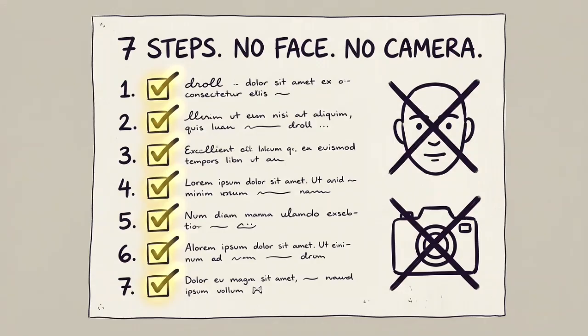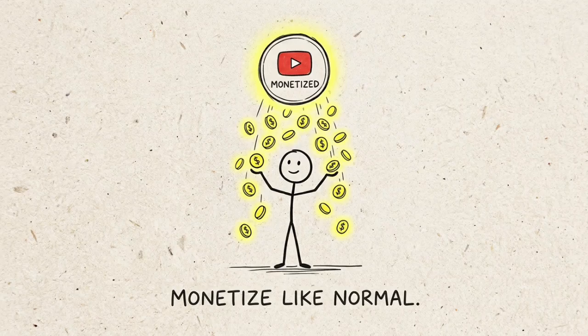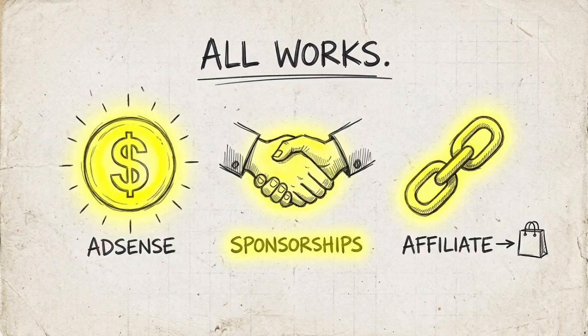That is it. 7 steps. No face, no camera, just AI. Now here is the bonus. Faceless channels can monetize just like normal channels. AdSense, sponsorships, affiliate marketing. All of it works.